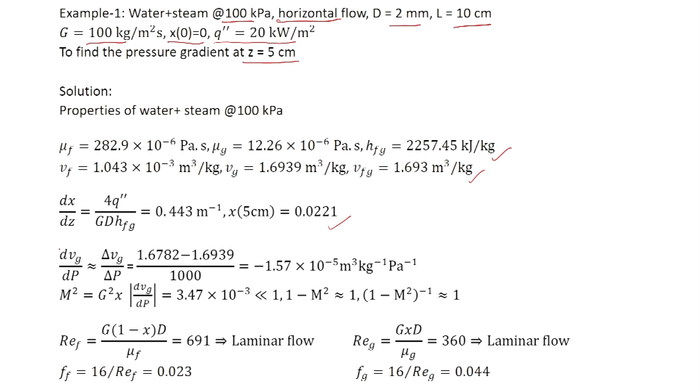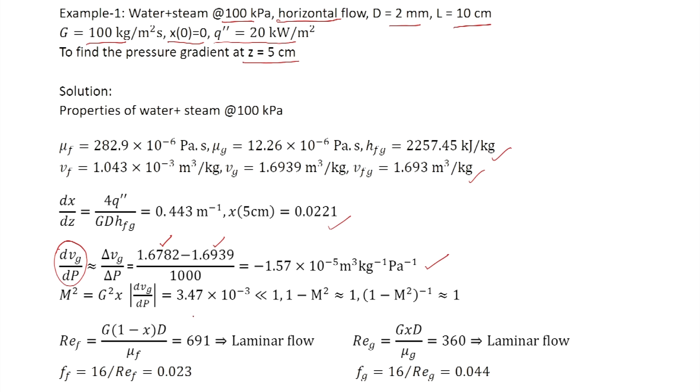dVg by dP is obtained by numerical differentiation. We take two nearby values of pressure, 100 kilopascal and 101 kilopascal, and corresponding values of Vg. This is Vg at 100 kilopascal and this is the Vg at 101 kilopascal, and we take the difference of these two and divide by the pressure difference, and then we get this dVg by dP. Then we calculate m square.